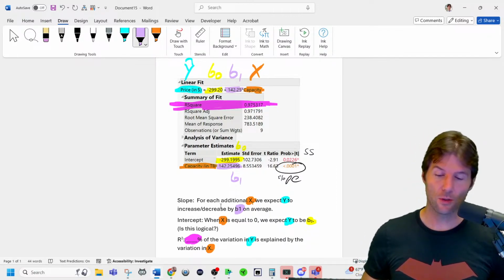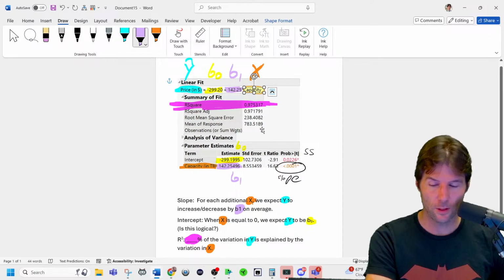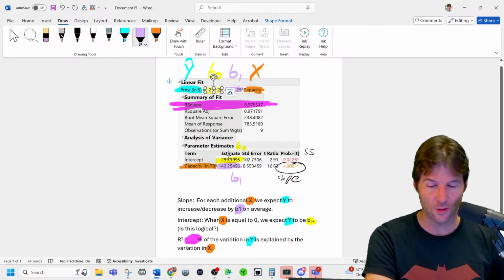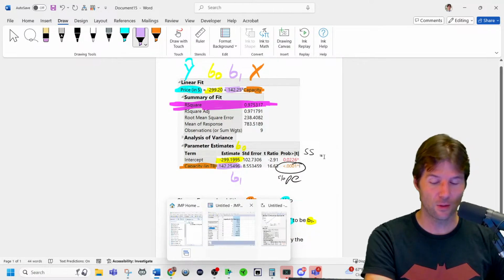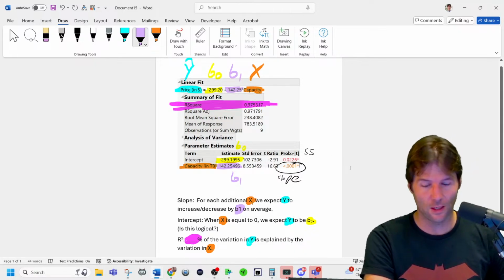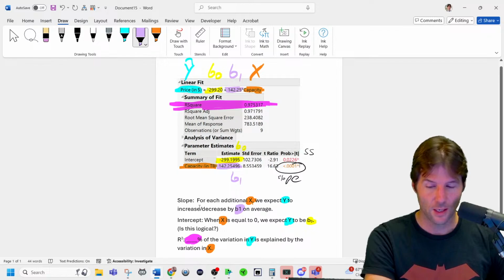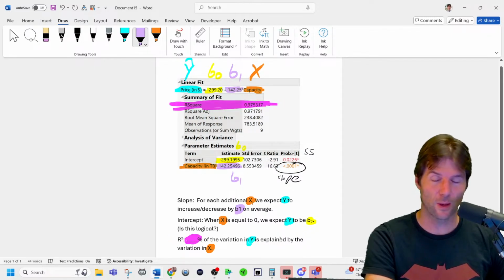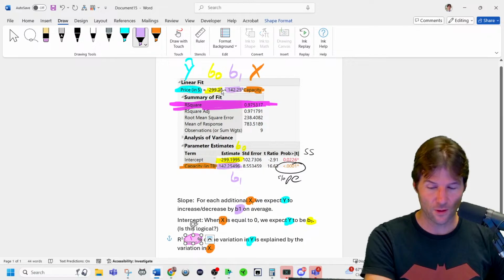For each additional terabyte of capacity, we expect price to increase by $142.25. When capacity is equal to 0, we expect price to be negative $299.20. This is illogical because you can't have a negative capacity, nor can you have negative price, nor can you have 0 capacity hard drives. And then 97.5% of the variation, make sure it times by 100. 97.5% of the variation in price is explained by the variation in capacity.